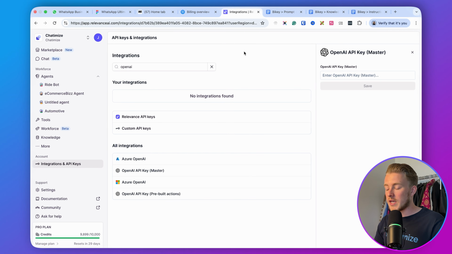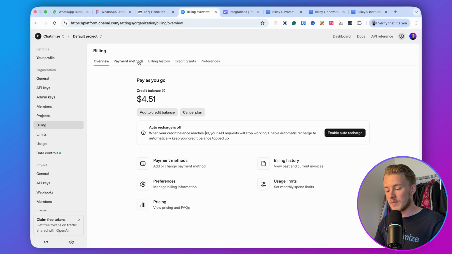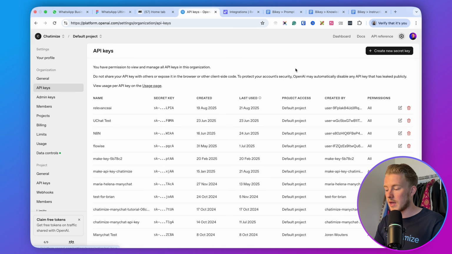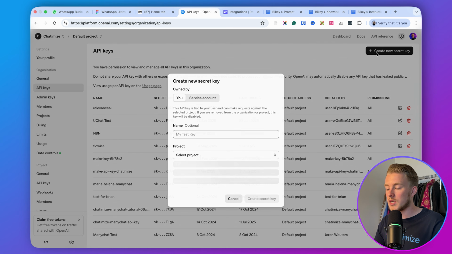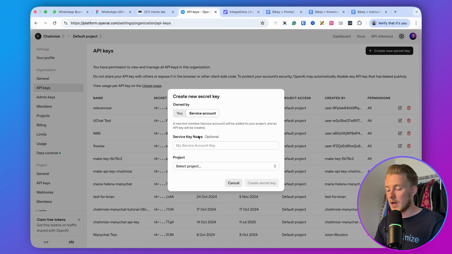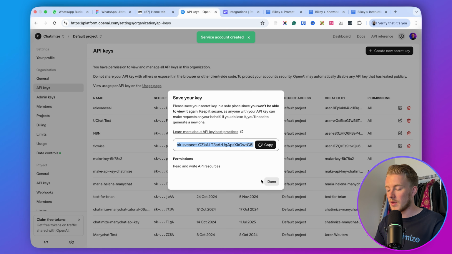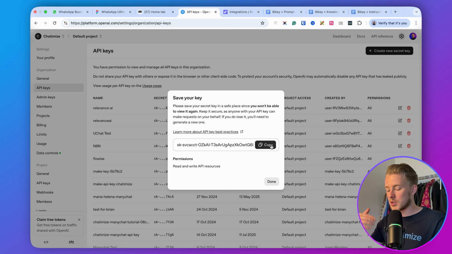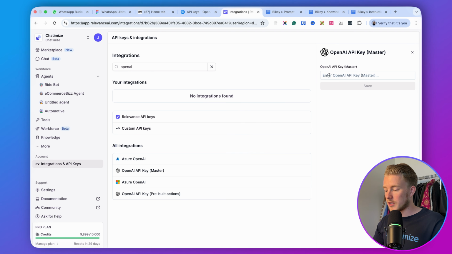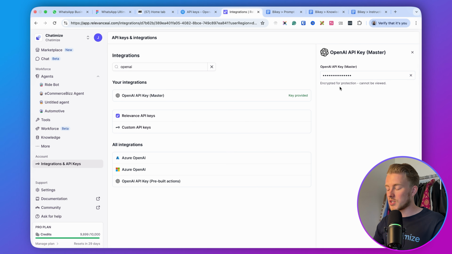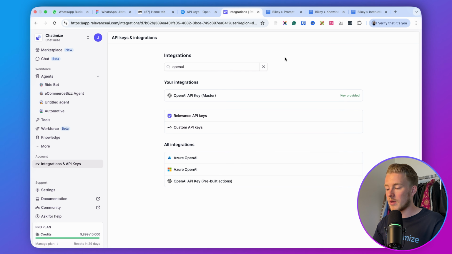So what you can do is go back to OpenAI. Then here you need to go to API keys and then click on create a new secret key. Go with service account. In my case, I would just call this Relevance AI, and I will select the default project and then click on create secret key. Then you need to copy the secret key, and you can paste it somewhere because we also need it later on. So I can just paste it over here and then click on save. So that's basically the first thing that we have added: our OpenAI API key.